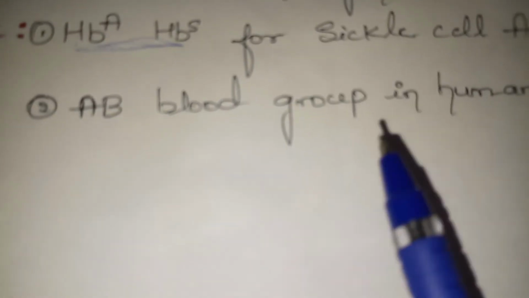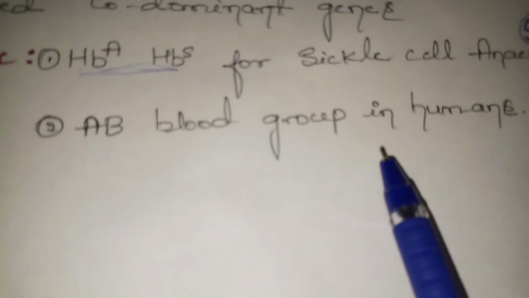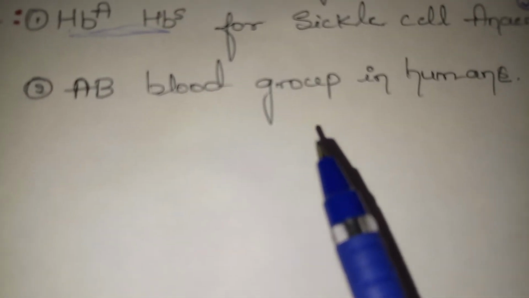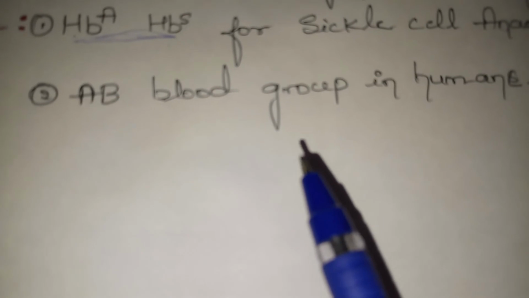Another example is blood group AB. As we all know, we see different blood groups: A negative, A positive, O, and so on.